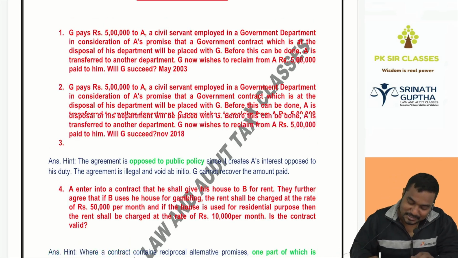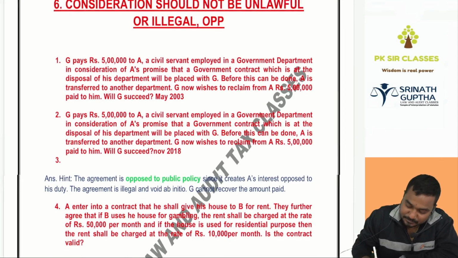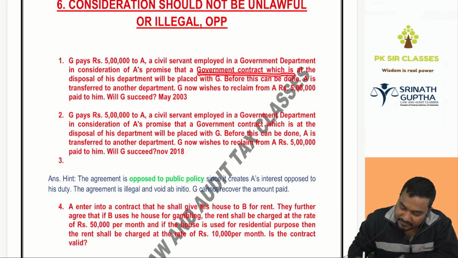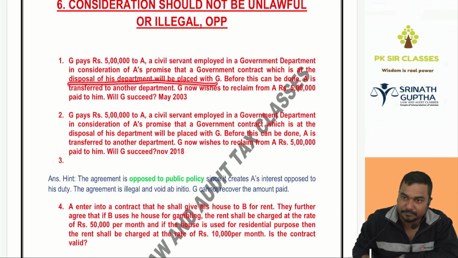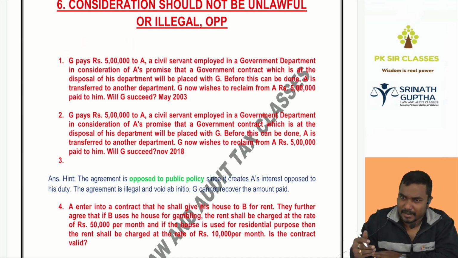Look, G pays 5 lakh rupees to a civil servant, that means a government employee. G pays 5 lakh rupees to a civil servant employed in a government department in consideration of A's promise that a government contract which is at the disposal of his department will be placed with G. So G is giving a bribe to A to get the government contract. Is a bribe allowed? No.